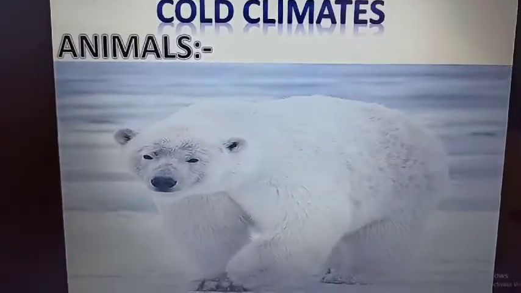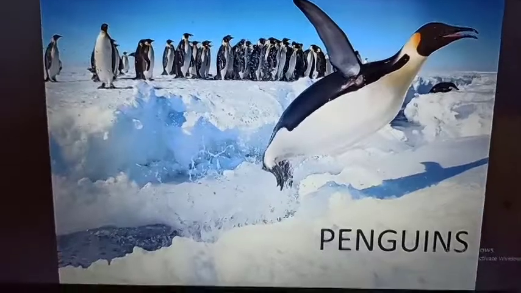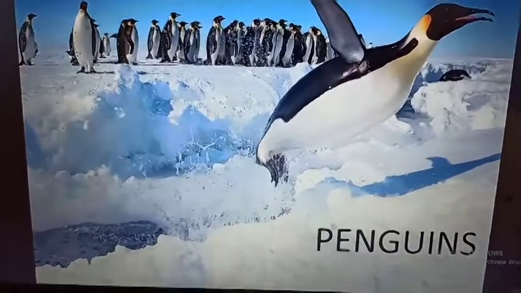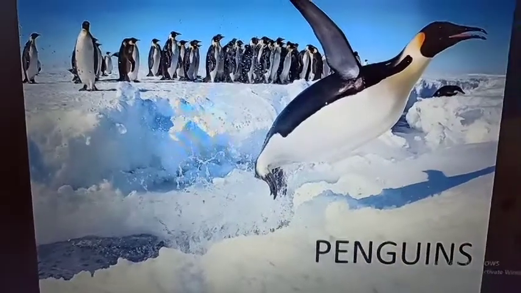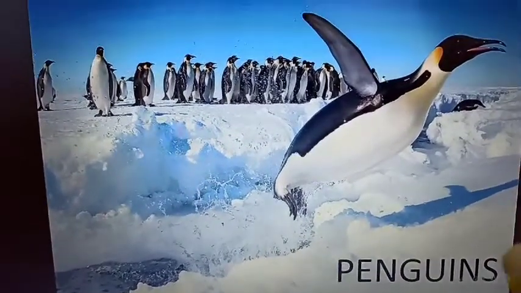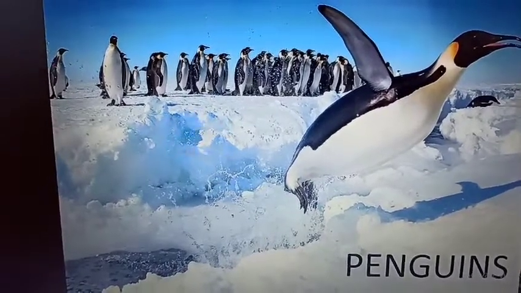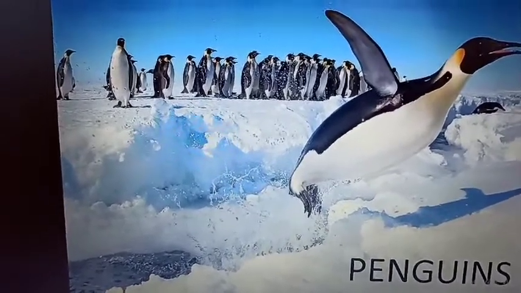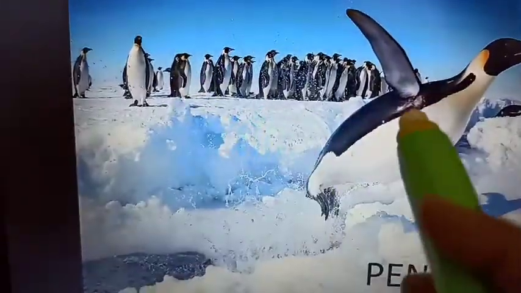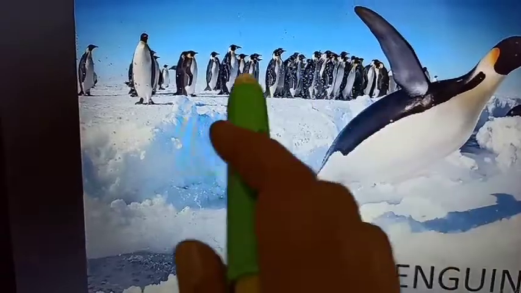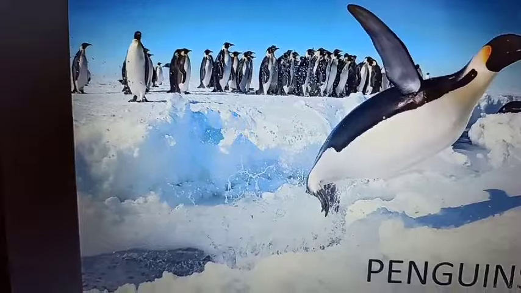After this, let's see the next animal, that is the penguin. Children, you can see here so much snow is there. Penguins are always found in snowy areas, and penguins also have these kinds of adaptations, and they always live in groups to make themselves warm.